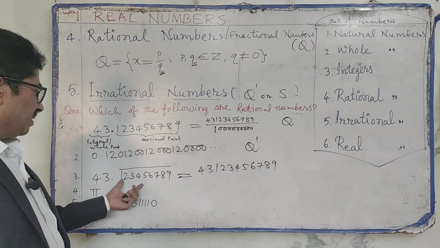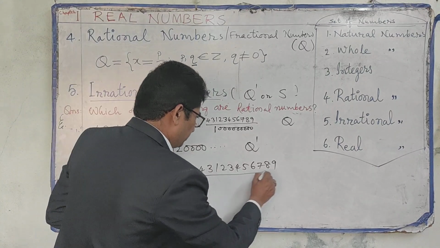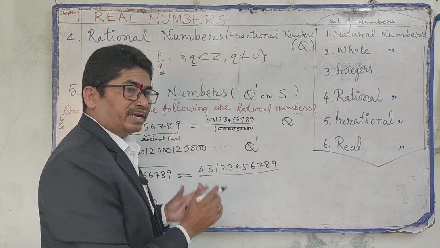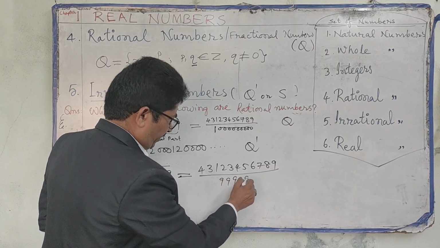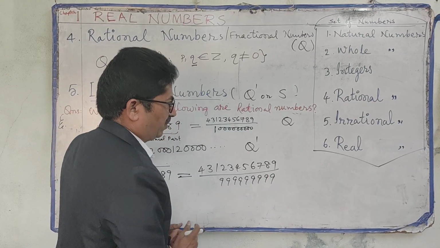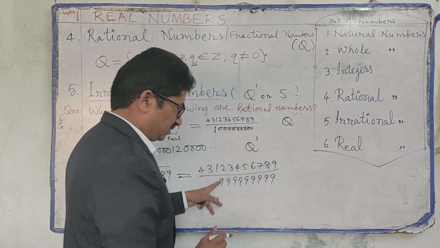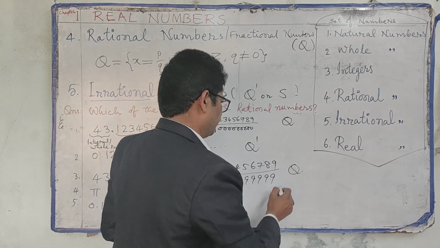How many places are under the bar? Write that many 9s in the denominator. How many? 9. 1 2 3 4 5 6 7 8 9. So we have to write these many 9s. That's why this is p by q form, and these are called rational numbers.